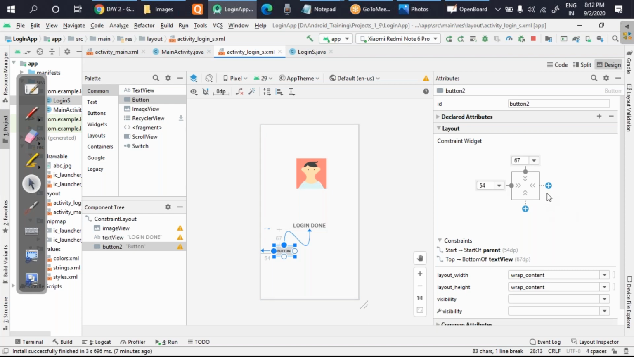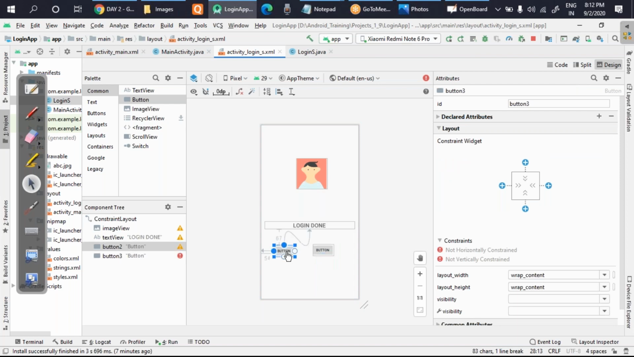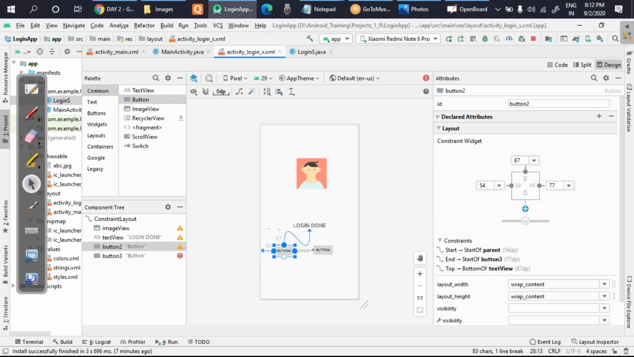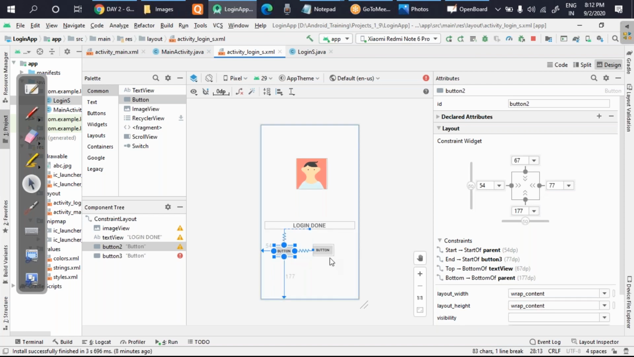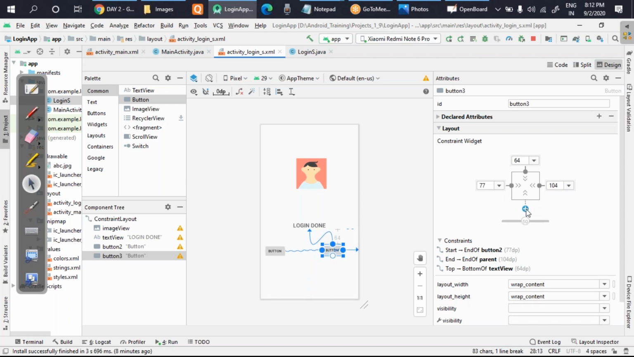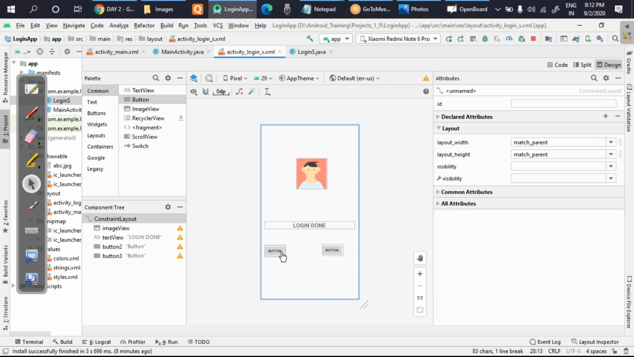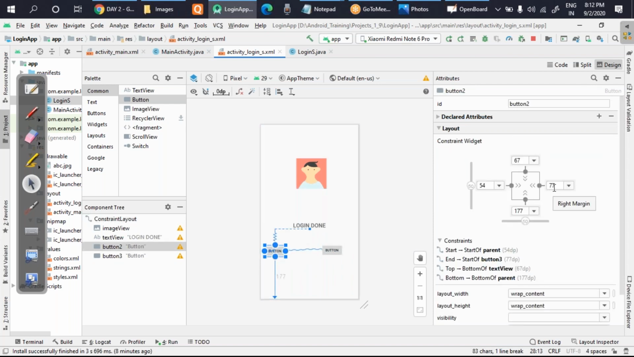Then you take the second button and put it on this side. Now you again click this first button and link it with this button. In this way you can place buttons side by side. Is it clear now? Then you can make some changes like setting the margin. Like I have kept 77, that's why it is so far. If you want to bring it near, then you reduce the margin, and it will become near.